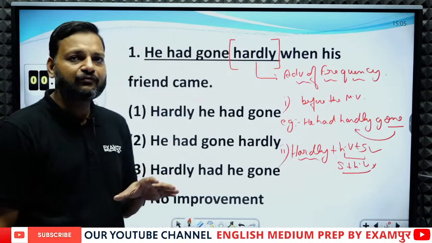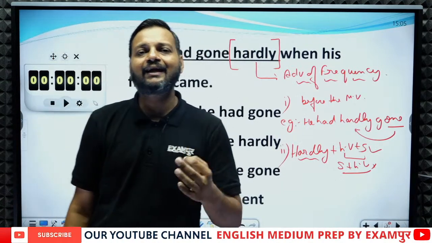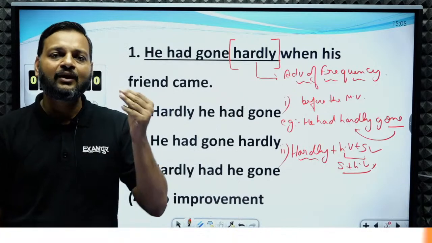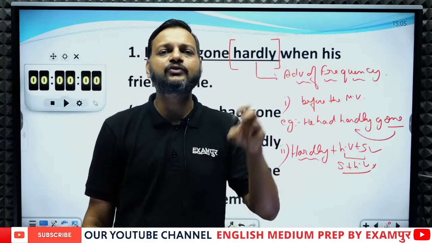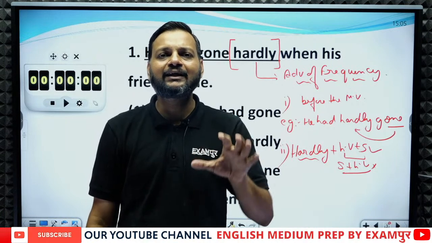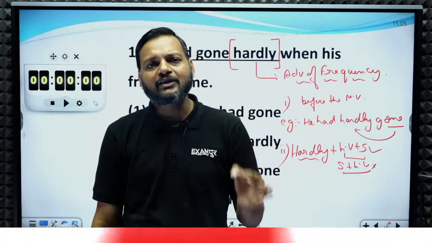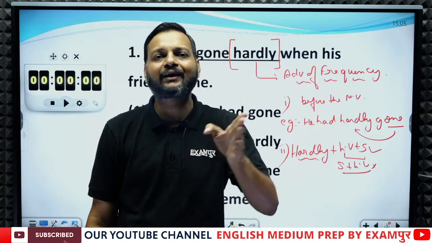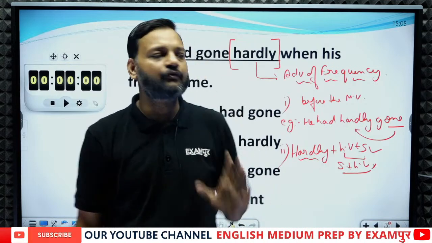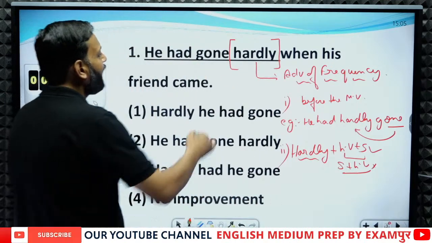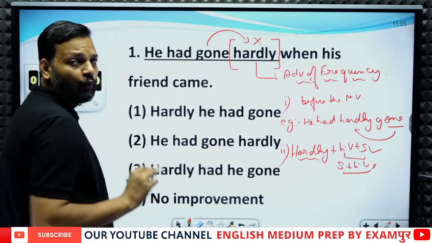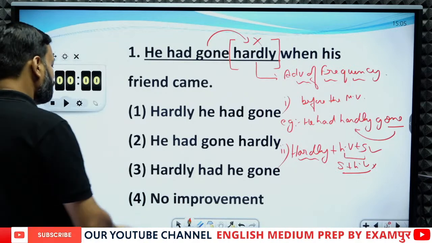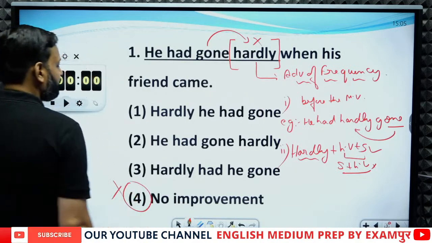So hardly is an adverb of frequency, and it has just 2 positions in a sentence: it will be used either before the main verb or in the beginning. And if hardly has been used in the beginning, it must be followed by helping verb plus subject, that is called inversion of verb. So here hardly has been used after the main verb, which is a wrong position, so no improvement cannot be the answer.